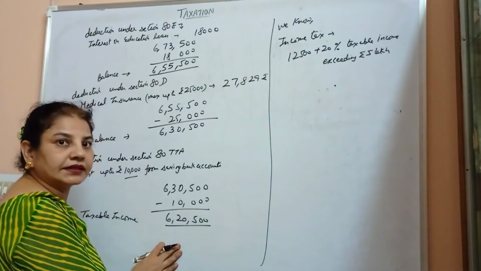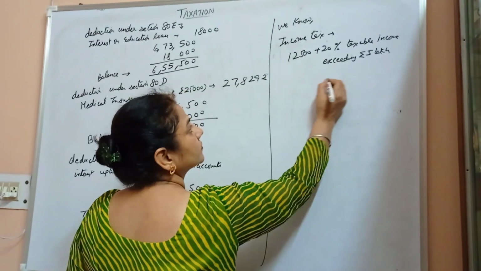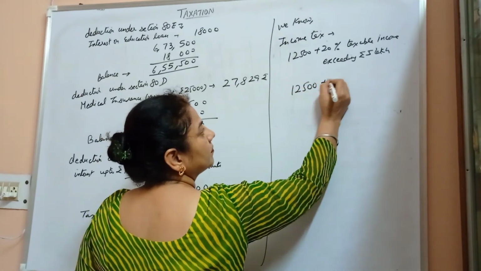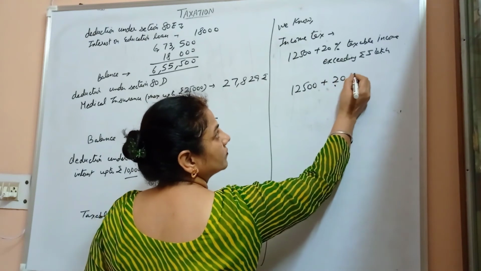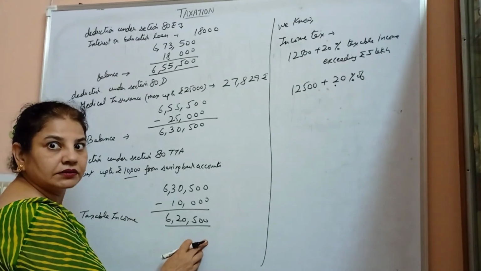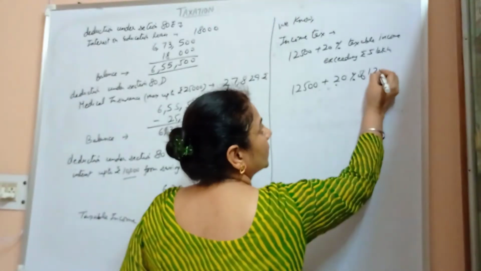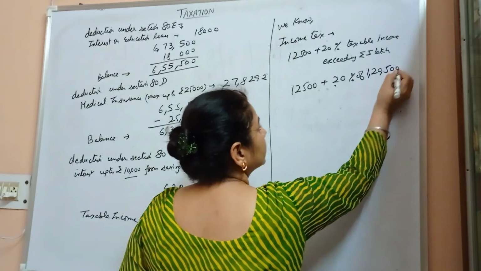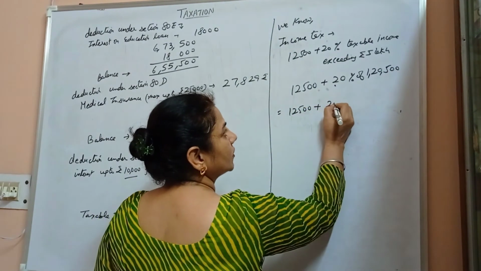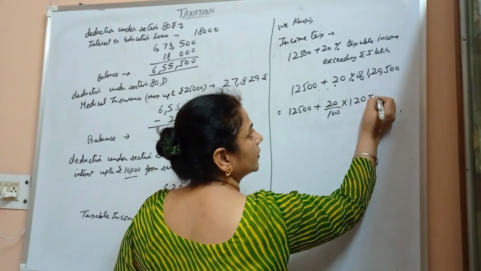As it is greater than 5 lakh, we subtract 5 lakh from here, we get 1,20,500. So income tax is 12,500 plus 20 upon 100 into 1,20,500.